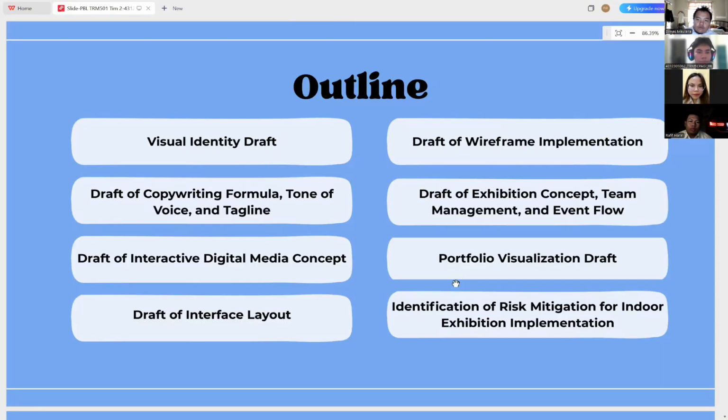For the outline, there are visual identity graph, draft of copywriting formula, tone of voice and tagline, draft of interactive digital media concept, draft of interface layout, draft of wireframe implementation, draft of exhibition concept, team management and event flow, portfolio visualization draft, and identification of risk mitigation.